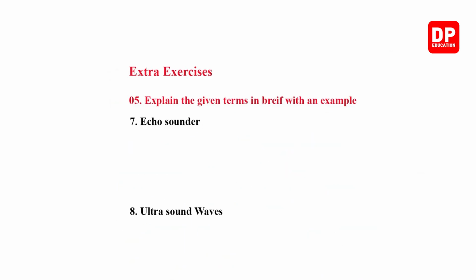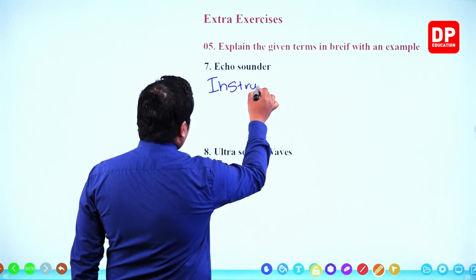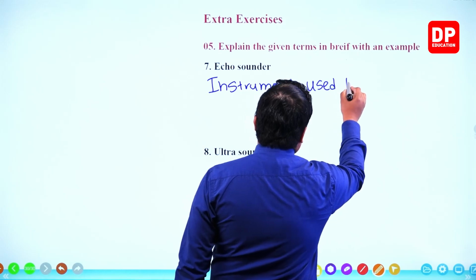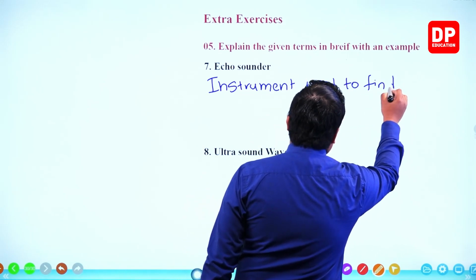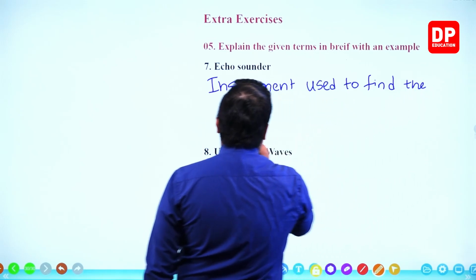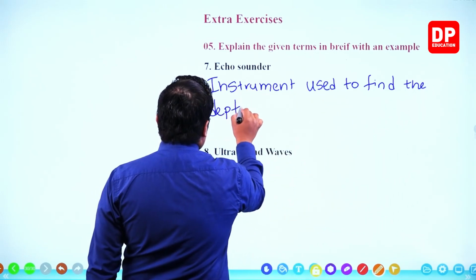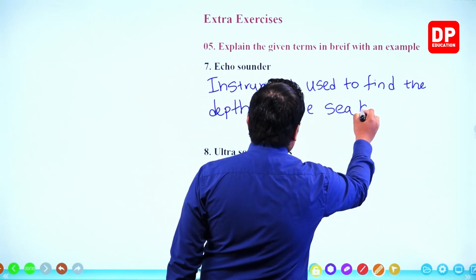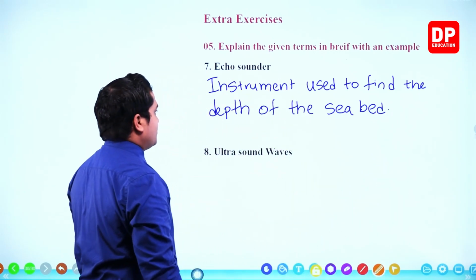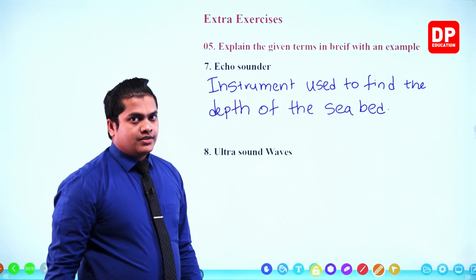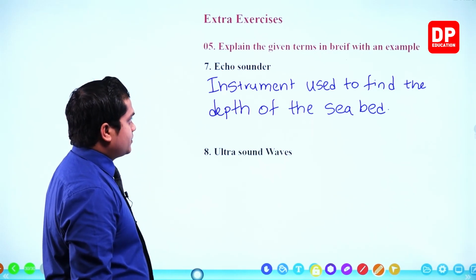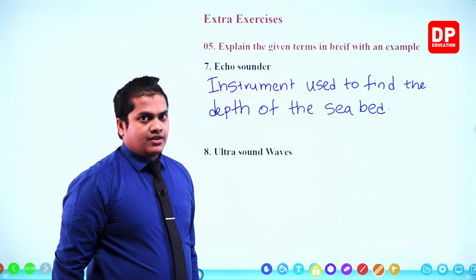the echo sounder. Instrument used to find the depth of the seabed. So there is no such example for this. So, instrument used to find the depth of the seabed. We won't be able to provide an example for this.